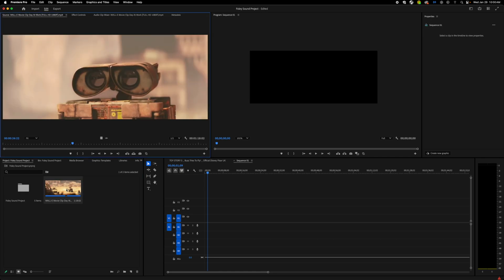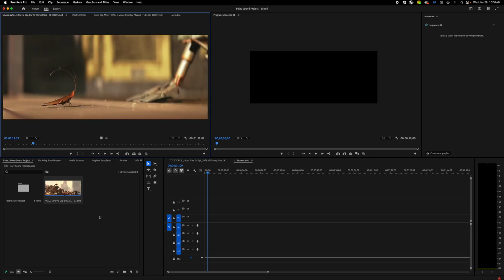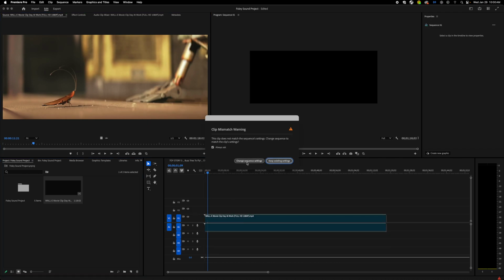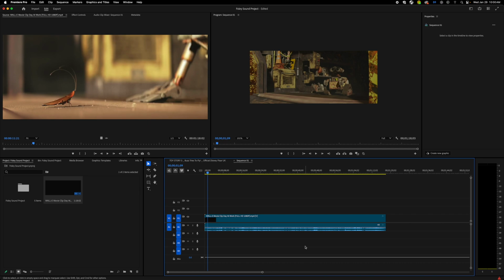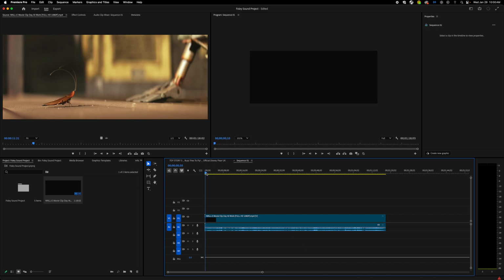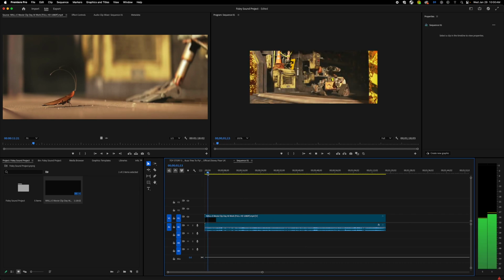Once you've imported your video into Adobe Premiere, drag it to your timeline just like this. Once we've done that, we need to label our sound effects. At the beginning, we have the tires treading for Wally.